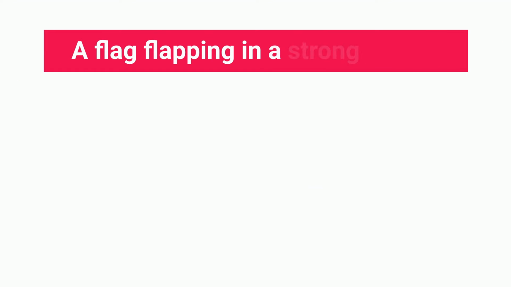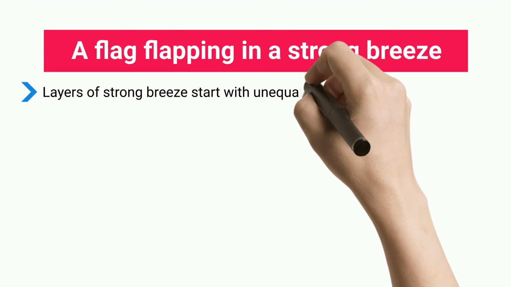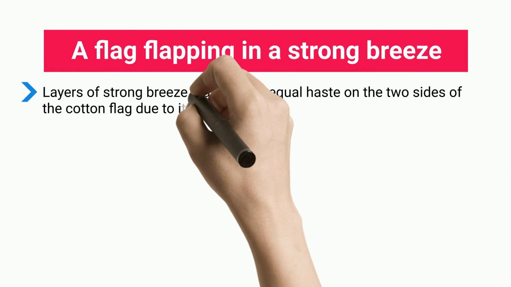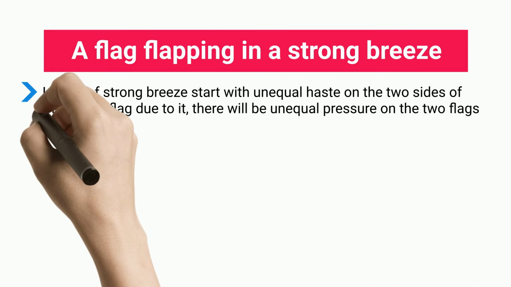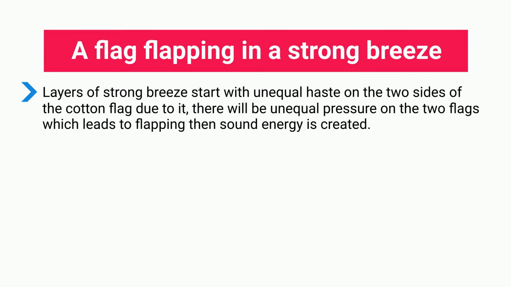A flag flapping in a strong breeze. Layers of strong breeze move with unequal speed on the two sides of the cotton flag. Due to it, there will be unequal pressure on the two sides of the flag, which leads to flapping. Then sound energy is created.